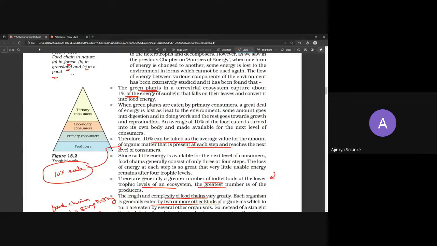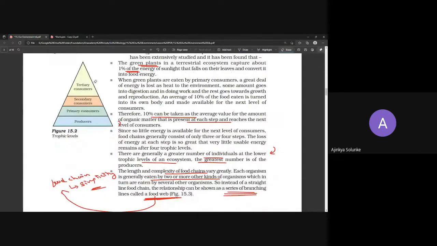So in the exam, if they give you this particular pyramid and ask why the number of producers is highest as compared to primary consumers, secondary and tertiary consumers, what will you write down? Why are there more organisms in producers? Simple reason. You can use your microphones to give the answer, or you can write in the chat box. Yes, high energy availability. That is a very simple answer. High energy availability. That's why.